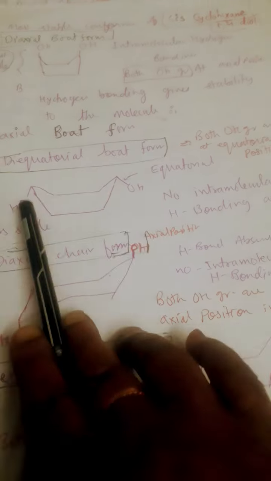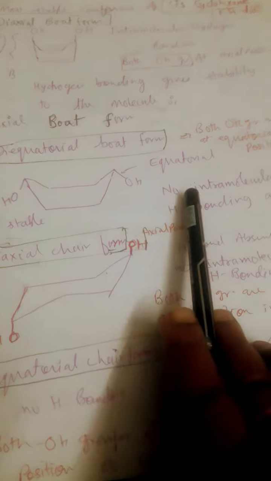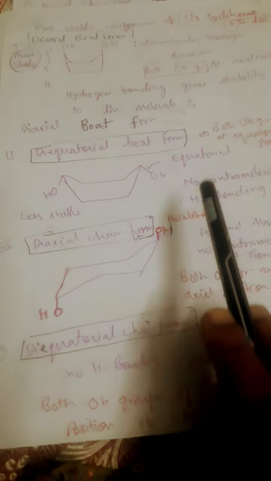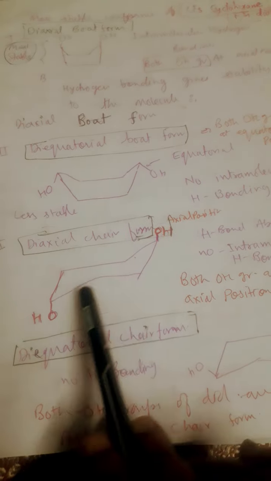Now in di-equatorial forms, see, these OH groups are in the equatorial position, they are far away, no hydrogen bonding, so no stability. Here in the diaxial chair form also, OH groups are in axial position, but in chair form they are far away, so no intramolecular hydrogen bonding, so less stable. Like the di-equatorial forms, no hydrogen bond.